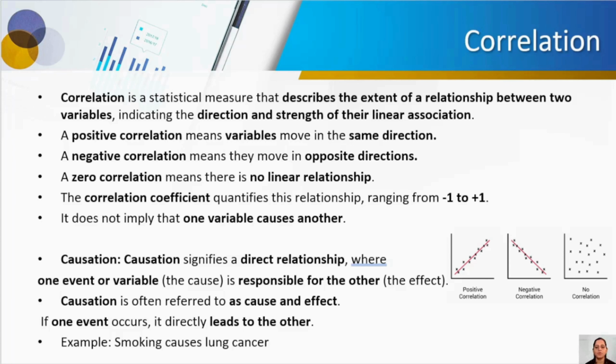Zero means no correlation. See here, one example. Here there is no correlation between any data points, they just spread out like that. Here it's a negative correlation, the opposite of positive. And here is your positive correlation. We have a measure, a constant I can say, which will quantify the relation, and that ranges from -1 to +1.